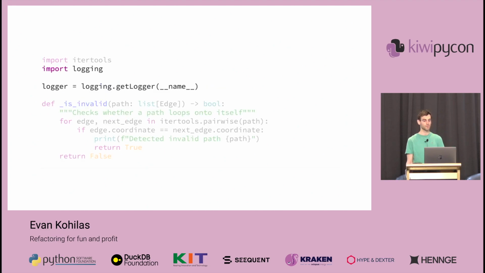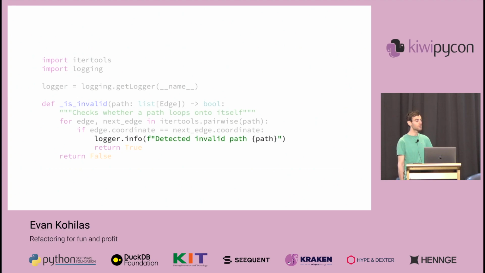What would be better is if we introduced a logger and logged this information using info, or even debug, allowing us to quickly do print debugging anywhere in our code while also giving us the easy option to turn them off later when we're done without having to delete them. Not forgetting also to update our f-strings so that we're not performing unnecessary computation when we don't want any logs at all.